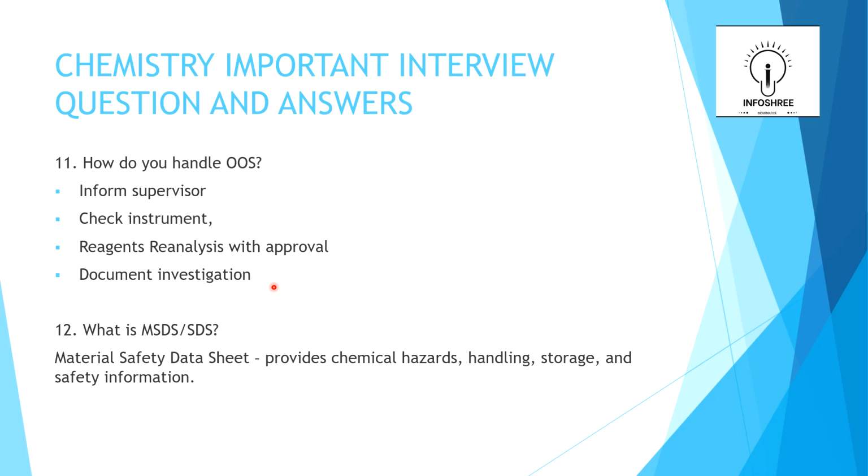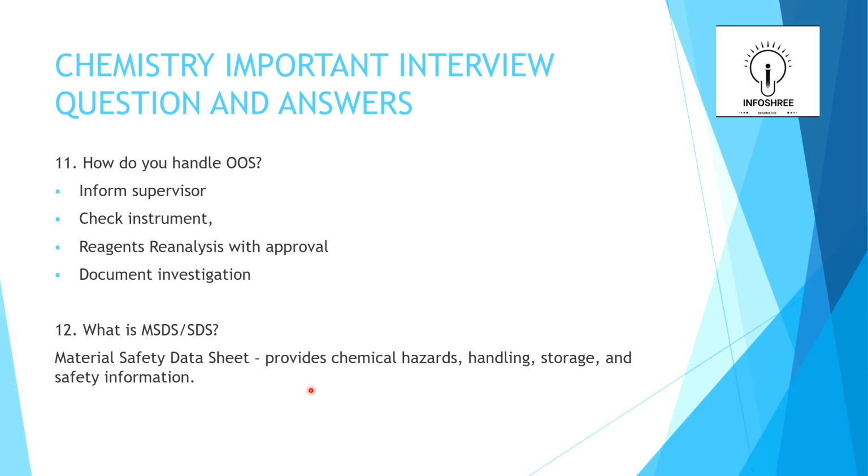The 12th question is, what is MSDS or SDS? MSDS means material safety data sheet, which provides a chemical's hazards, handling, storage and safety information.